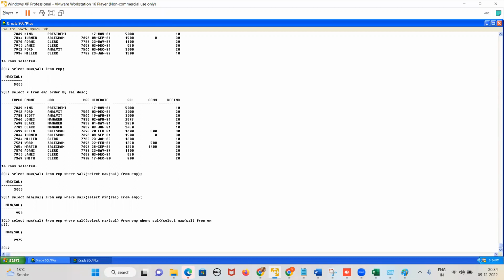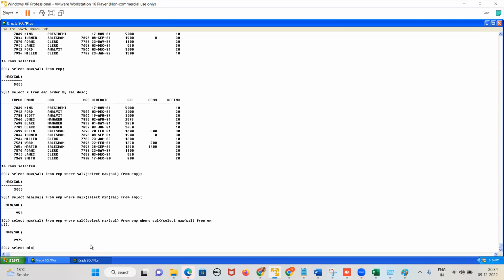Yeah, this is a simple query, guys. First, which query will get executed? The inner query. It will give the minimum salary, the first minimum salary. Then the second query will give the second minimum salary, right? The third query will give the third minimum salary. The fourth query will give the fourth minimum salary. That's all the query is, right? Yes, sir.